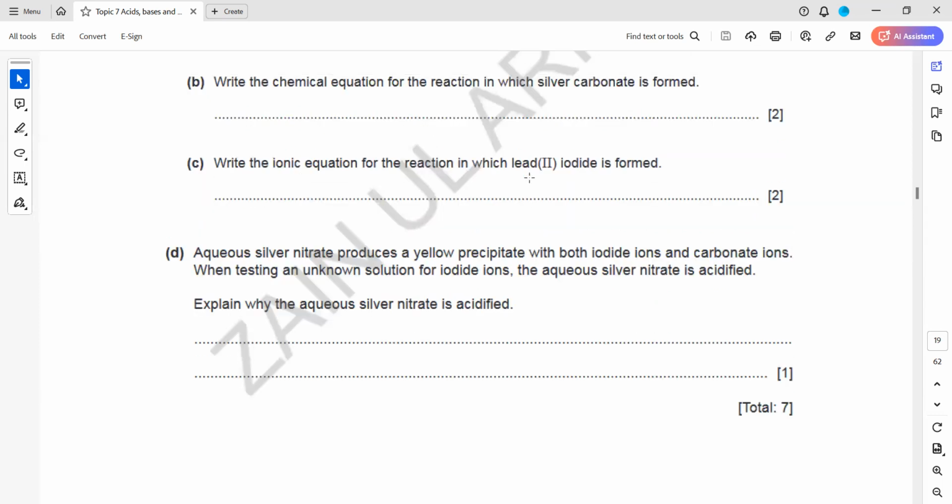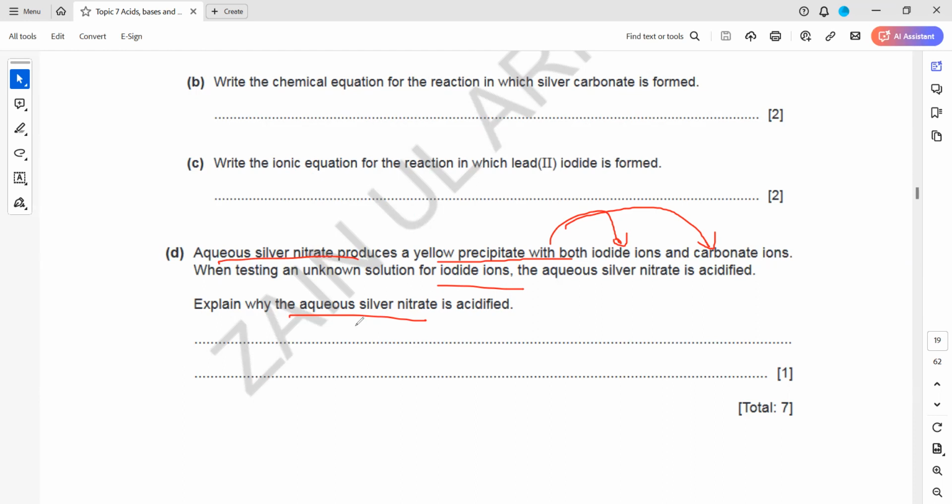Aqueous silver nitrate produces a yellow precipitate with both iodide ions and carbonate ions. When testing an unknown solution for iodide, the aqueous silver nitrate is acidified. Explain why the aqueous silver nitrate is acidified. Why do we add acid? Because in the question they mentioned that silver gives a yellow precipitate with iodide, so silver iodide and silver carbonate both will give a yellow precipitate. So whenever we are testing for an iodide ion, we always add acidified silver nitrate, not simple silver nitrate.